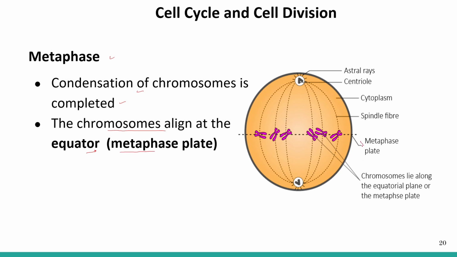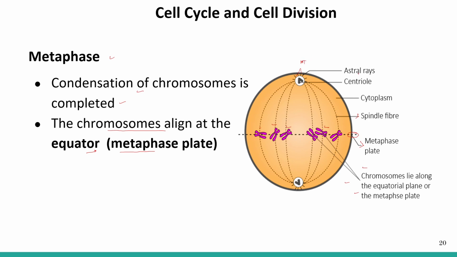Here you can see this is the metaphase plate, and the chromosomes are aligned on the metaphase plate. This is a spindle fiber, which is attached to the centromere. The chromosomes lie along the equatorial plane, or the metaphase plate. This is a centriole; a pair of centrioles is present in the centrosome. And these are the radiating microtubules.